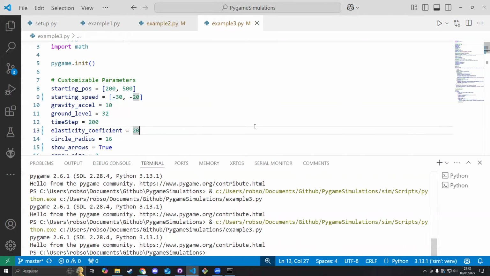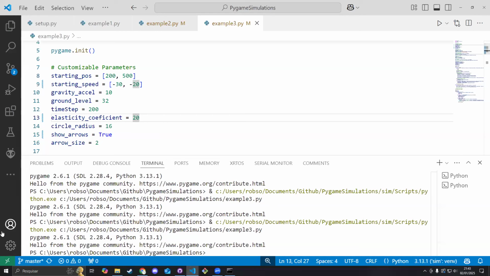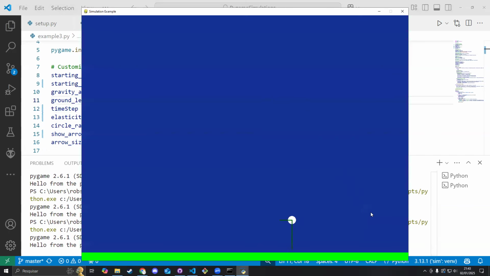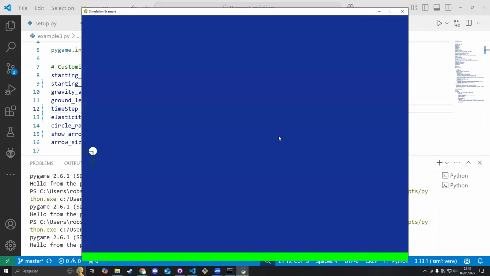And since all the formulas here are kind of set and they are correctly programmed, or so I hope, we can actually also change a few other things. For example, we can make the simulation go faster or slower by just changing how much time passes between each frame. So if I say that now it is passing 500 milliseconds, the simulation should go faster. And that's going way faster now. I can also just make it way slower. Let's say 50 now. And yeah, it's kind of in slow motion now.